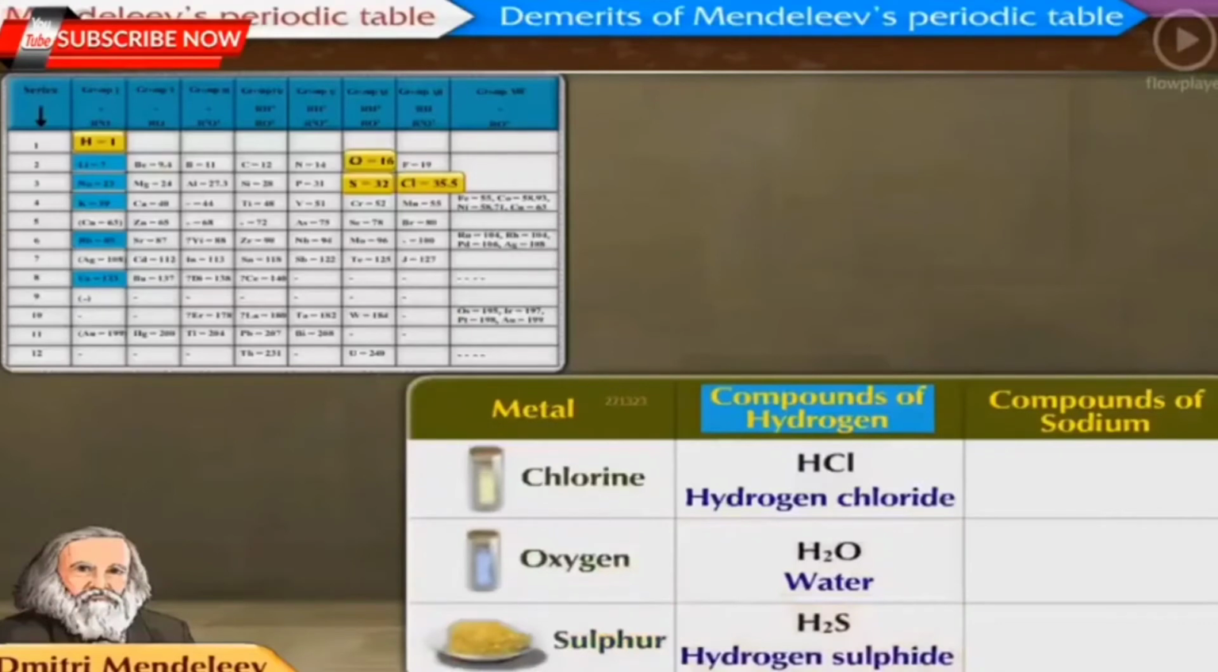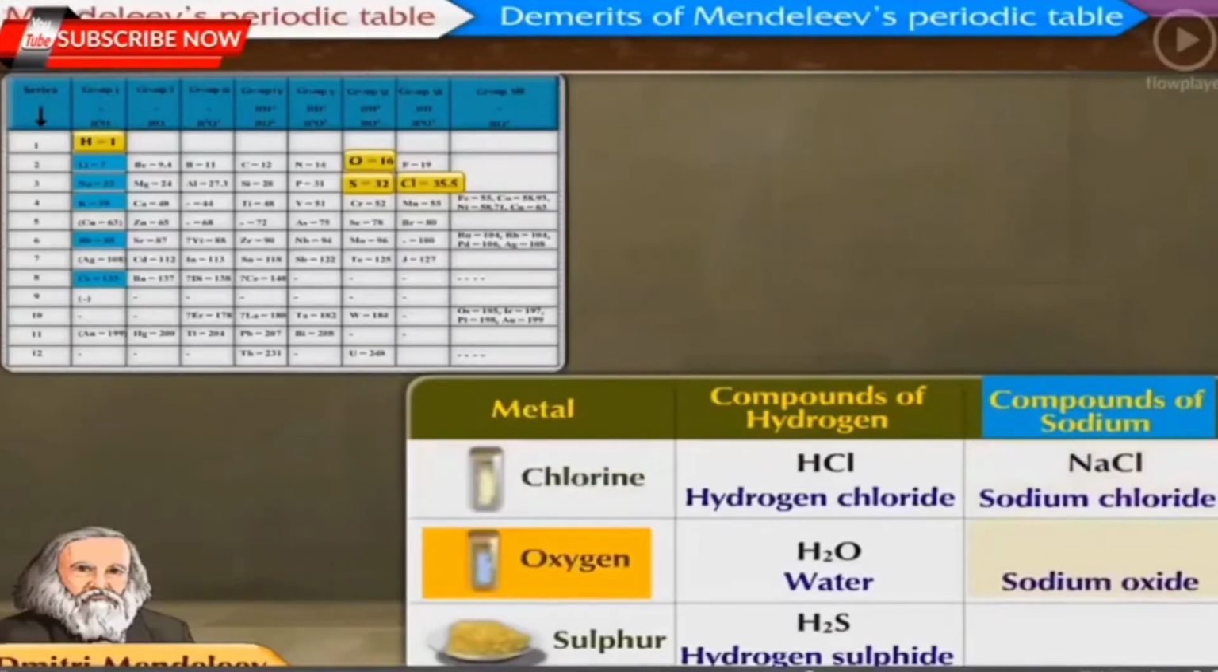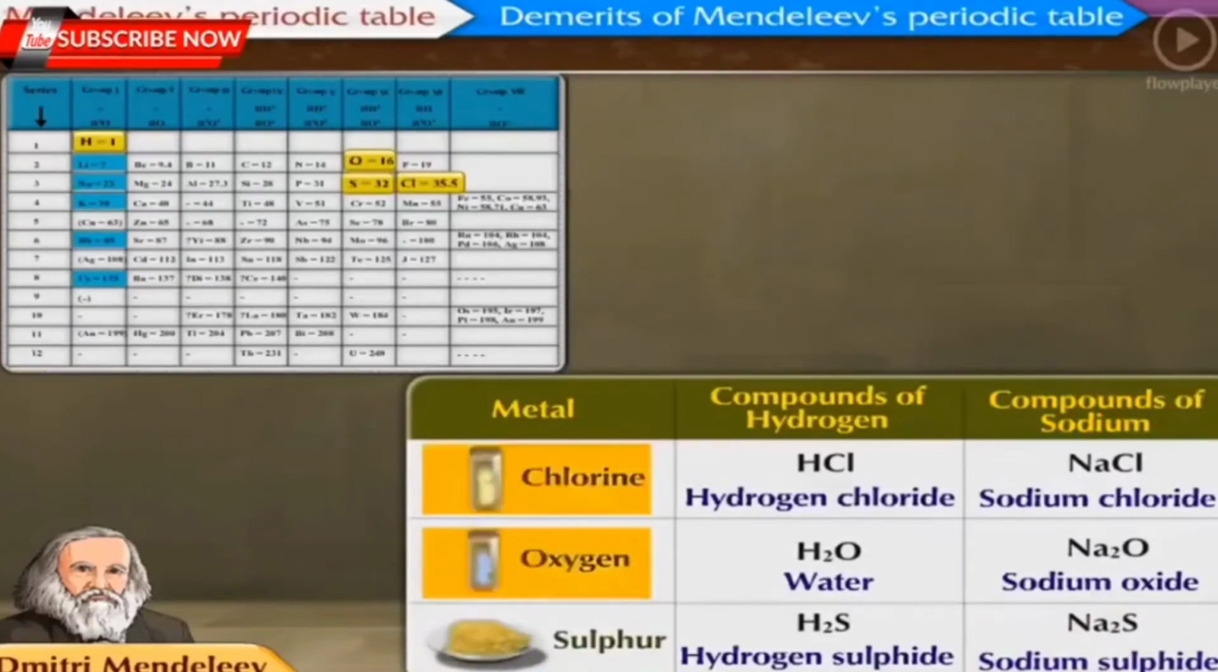Now we shall study the compounds of the alkali metal sodium. The compound of sodium with chlorine is sodium chloride, that is NaCl. With oxygen it is sodium oxide, that is Na2O. And with sulfur it is sodium sulfide, that is Na2S. From these formulae, it is evident that there is similarity in the molecular formulae of compounds of hydrogen and alkali metals with chlorine and oxygen.